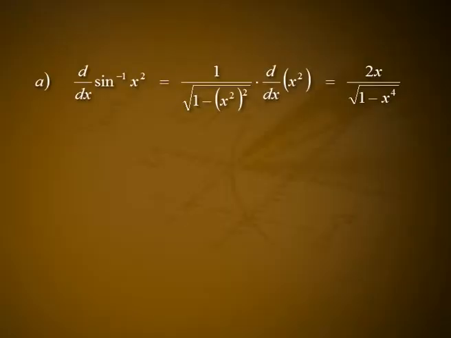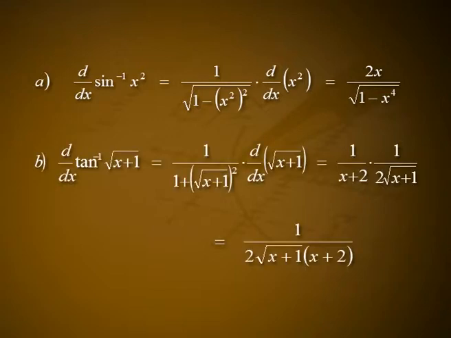Example 1. A. d by dx of sin inverse of x square is equal to 1 divided by square root of 1 minus x square whole square into d by dx of x square, which is equal to 2x divided by square root of 1 minus x raised to 4.